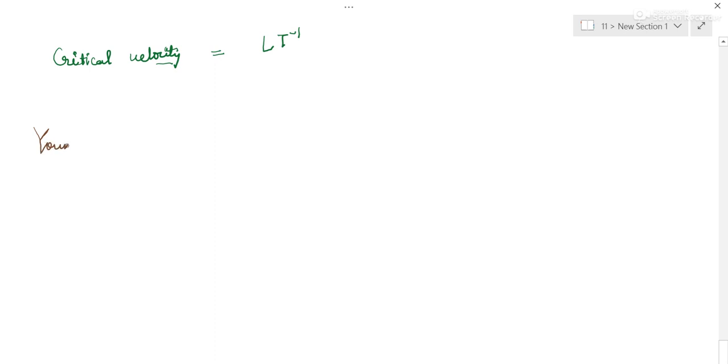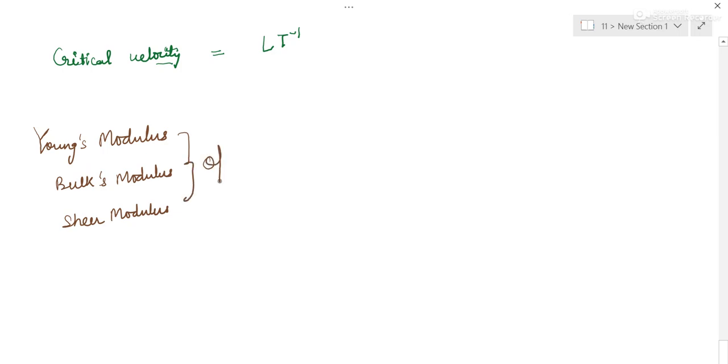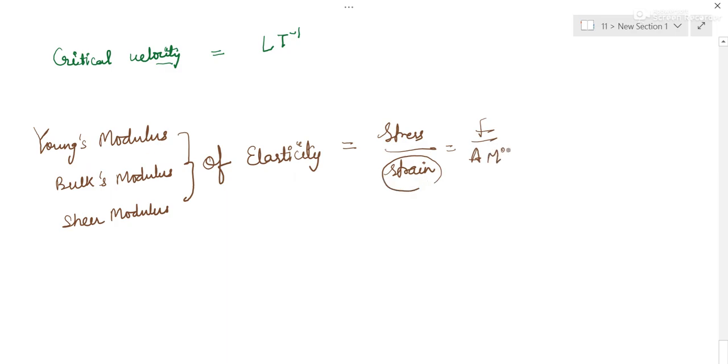Then we have Young's modulus, or you can say bulk modulus. One more, shear modulus. These all three quantities are moduli of elasticity: Young's modulus of elasticity, bulk modulus of elasticity, shear modulus of elasticity. For all moduli of elasticity, the formula is stress upon strain. And what is stress equal to? Force upon area, and strain is dimensionless. So you can find it out.